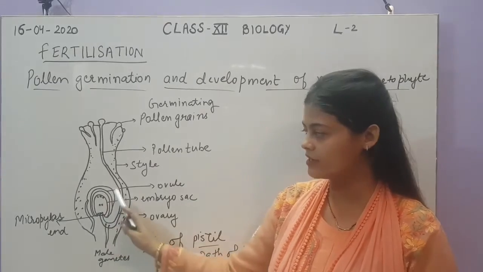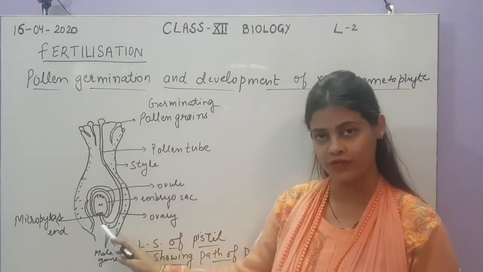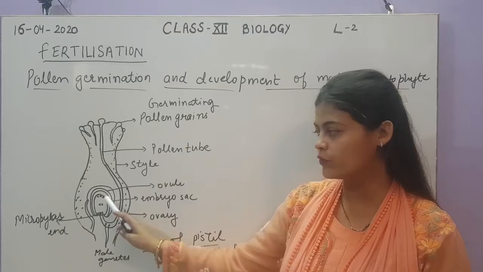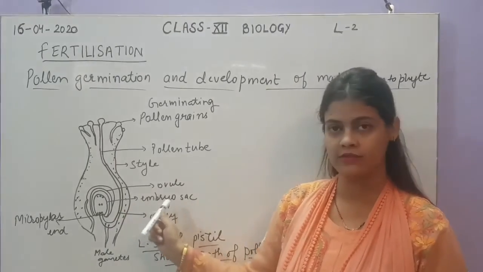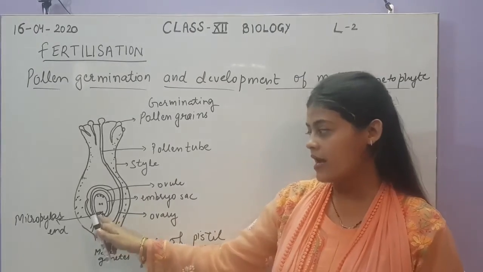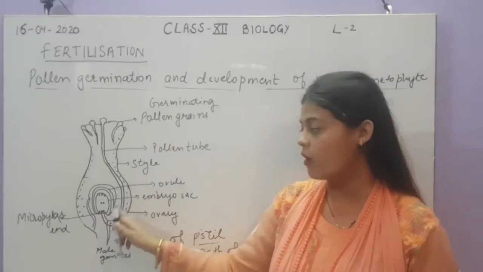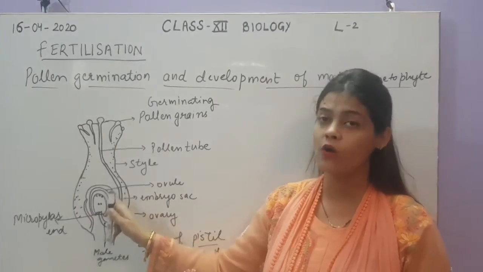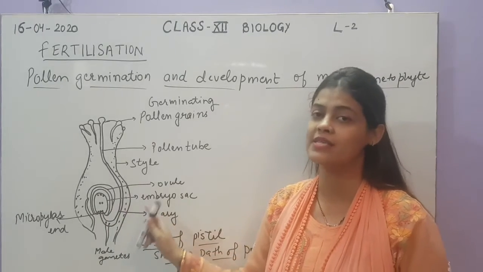Here you can see the structure of the ovule which we have already discussed, and inside the ovule the embryo sac is there. The embryo sac is a seven-celled, eight-nucleated structure, and the pollen tube will always enter the ovule through its micropylar site.